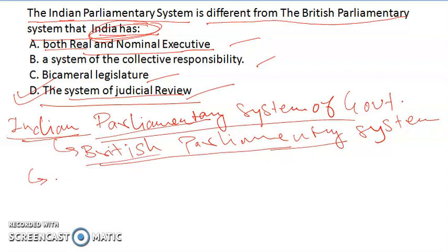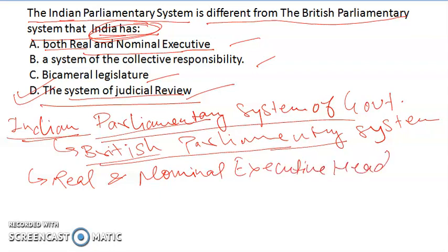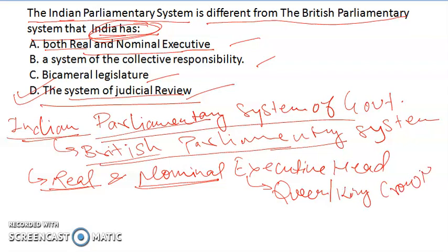in India and also in Britain, we have the concept of real and nominal executive head. In India also we have a real head and a nominal executive head. In Britain also we have a real head and a nominal executive head. First let's talk about Britain. In Britain, the Queen or the King, in general term called the Crown, is the nominal head.